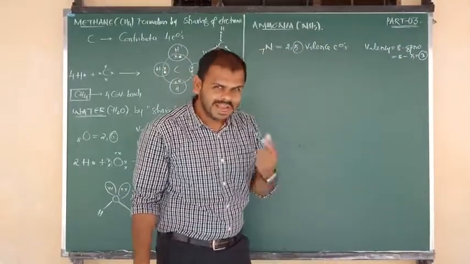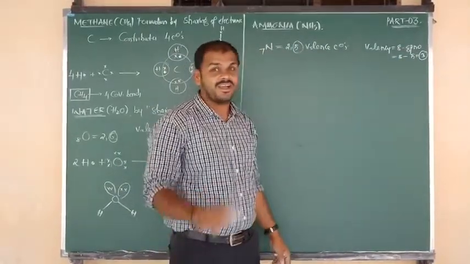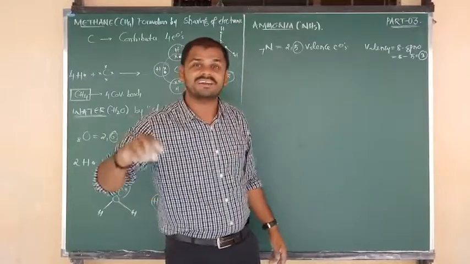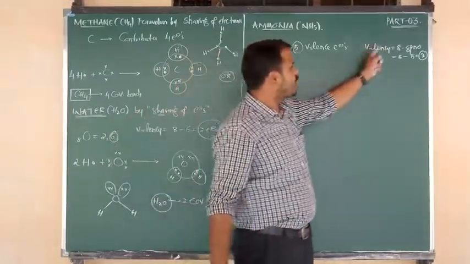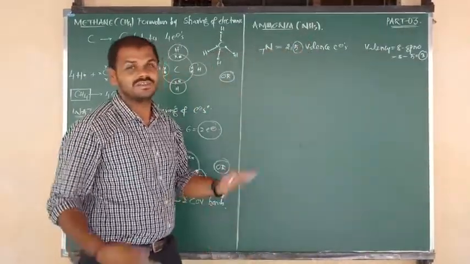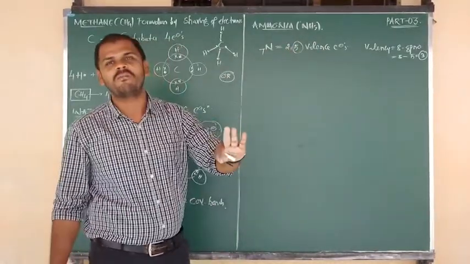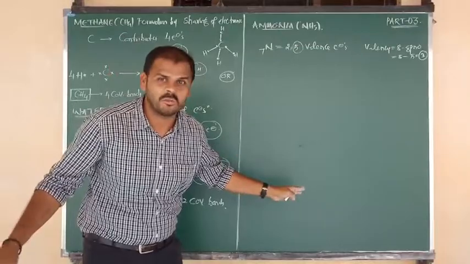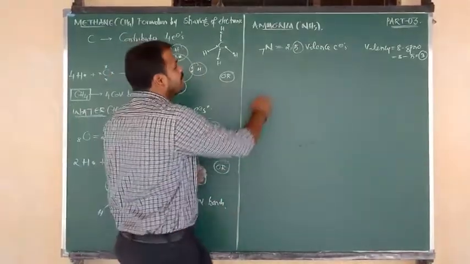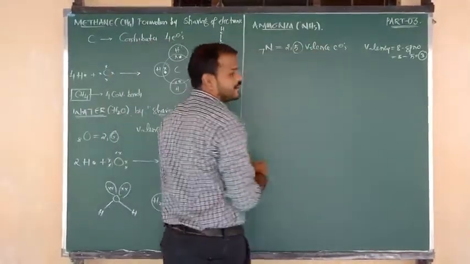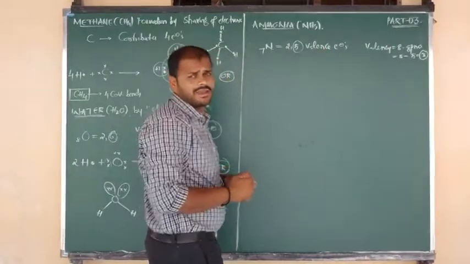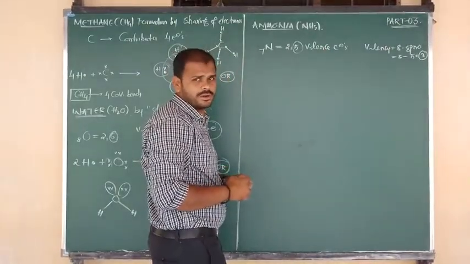That means nitrogen cannot contribute 5 electrons. Nitrogen can contribute only 3 electrons to the surrounding 3 hydrogen atoms, and it can form 3 covalent bonds. The story is clear, I hope you understand. Once again, nitrogen contains 5 valency electrons, but all 5 valency electrons cannot be contributed.